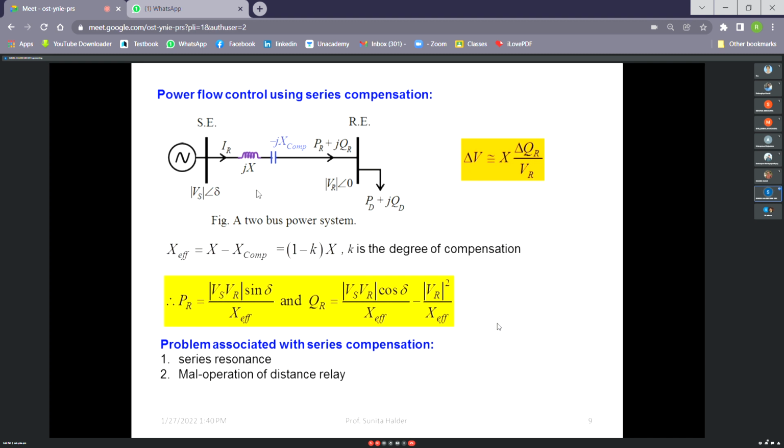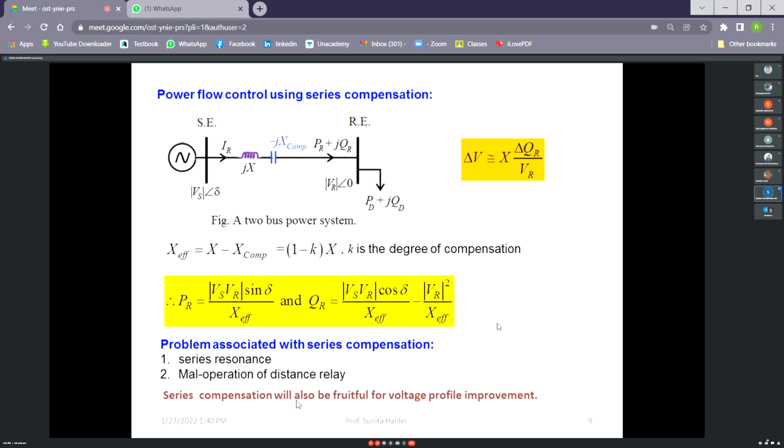So if we adopt series compensation, then distance relay should be set properly. Say one line is without series compensation, and distance relay is there, and now we are connecting a series compensation, then distance relay will observe that there is a decrement in impedance. So it will assess it as a fault and instruct the circuit breaker to break the circuit. So it will hamper the power supply. This is not desirable. So in that case, the distance relay should be set properly, otherwise it will maloperate.